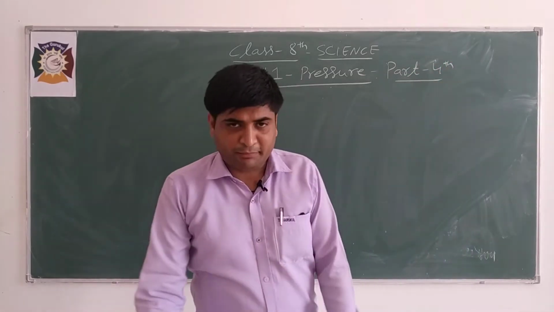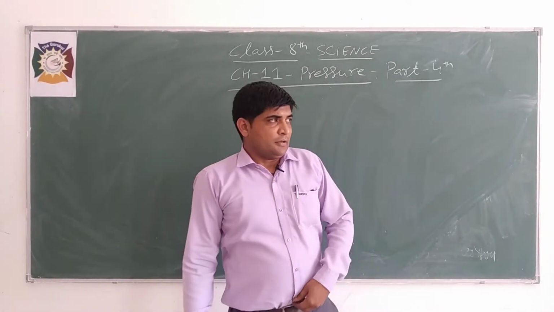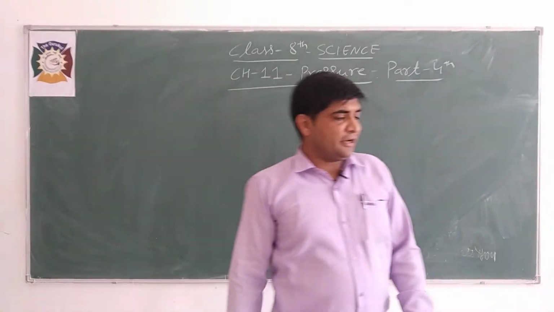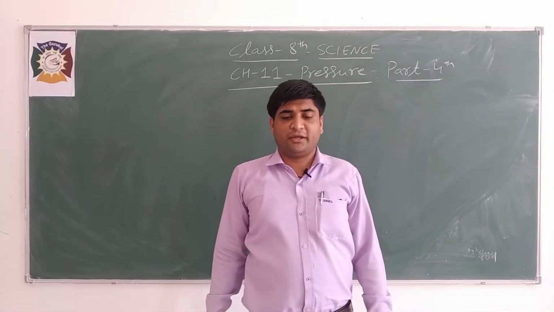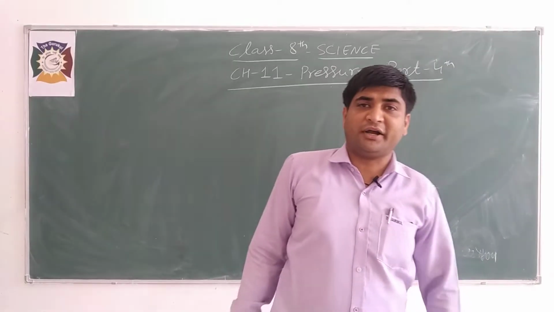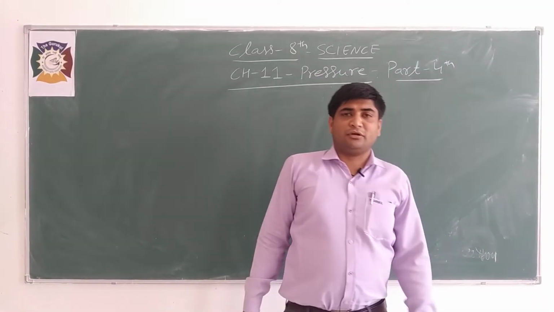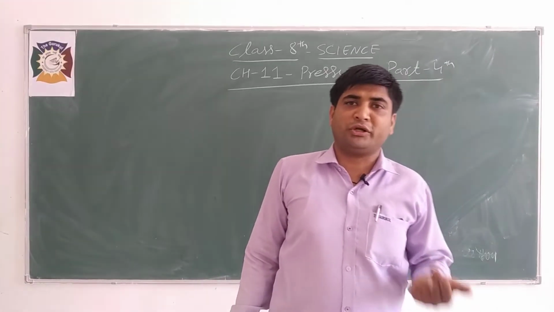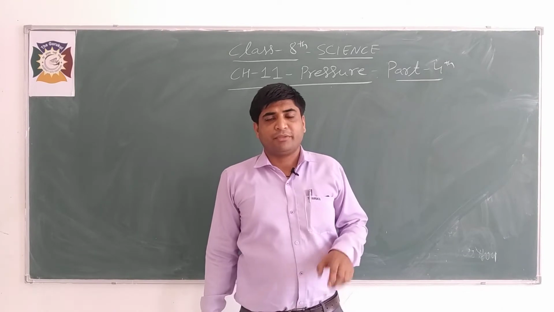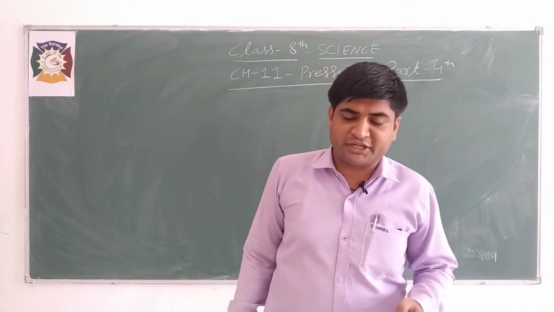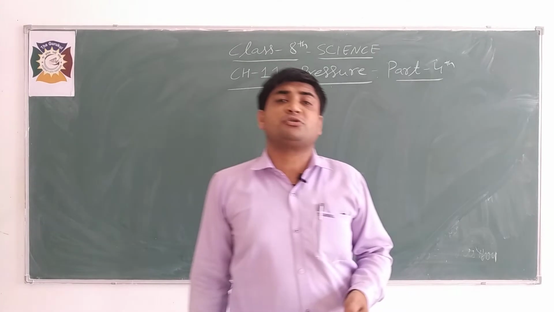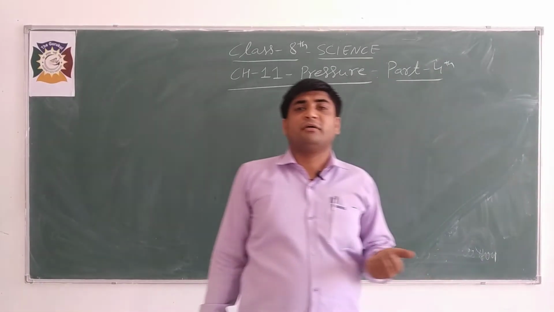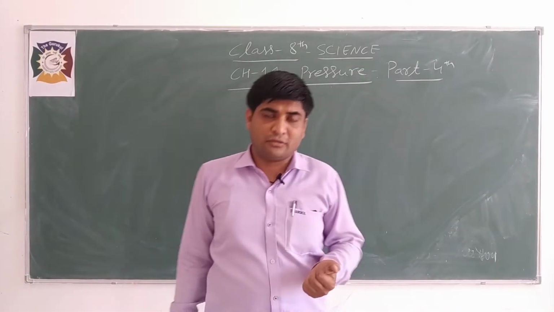So, in the previous video I have discussed the pressure exerted by liquid and gases and atmospheric pressure, how the atmospheric pressure changes with the height, and what is the numerical value. As we know that 1 Pascal equals 1 Newton per meter square. Similarly, the standard numerical value of atmospheric pressure is 1.013 × 10^5 Pascal.